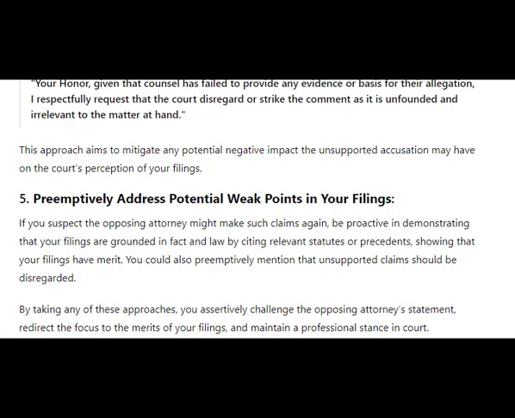By taking any of these approaches, you assertively challenge the opposing attorney's statement, redirect the focus to the merits of your filings, and maintain a professional stance in court.